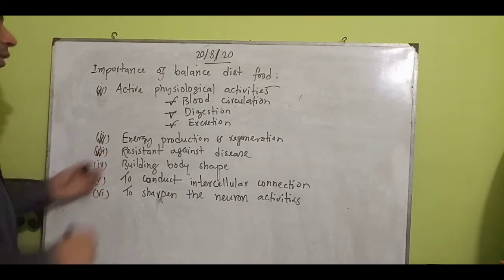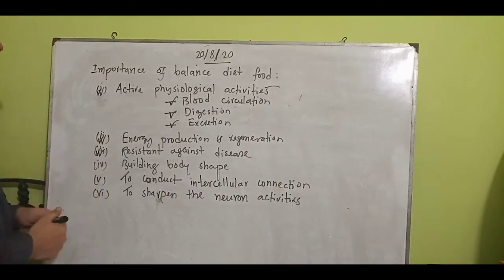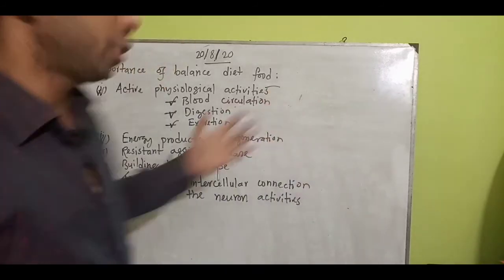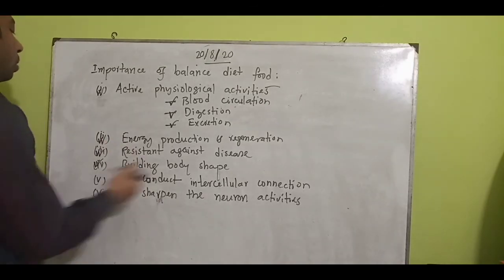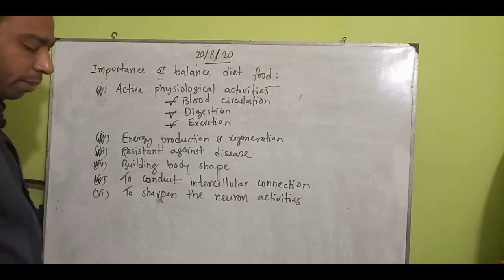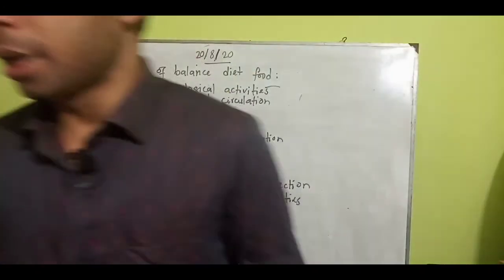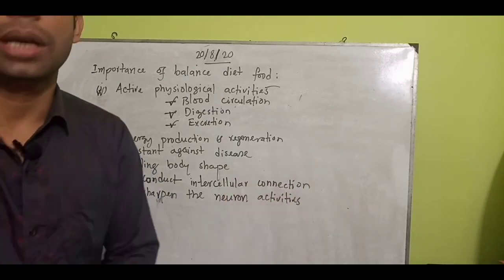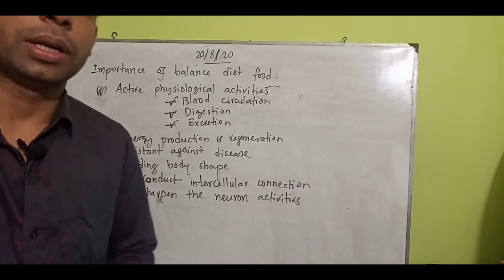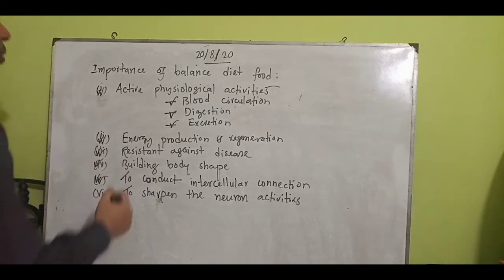Resistance against disease: vitamin is functionally active, since balanced diet food contains vitamin, which also gives resistance against disease. Building body shape: protein-like foodstuff or nutrition can ensure a proper shape and firmness. To conduct the intercellular connection is very important. Sometimes some minerals can ensure this. For intercellular connection, the blood circulatory system carries oxygen to the lungs or through the blood capillaries, and the optimum amount of blood can go through. That is very important for the conduction of intercellular connection.